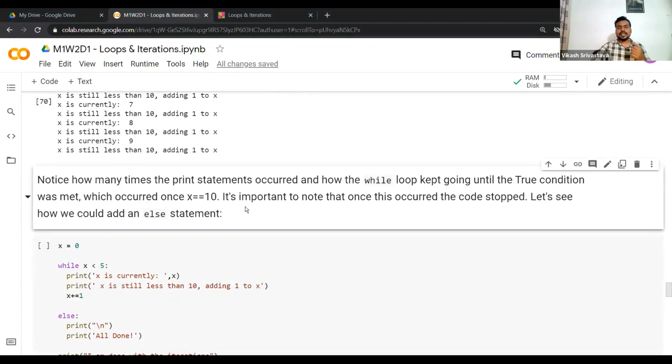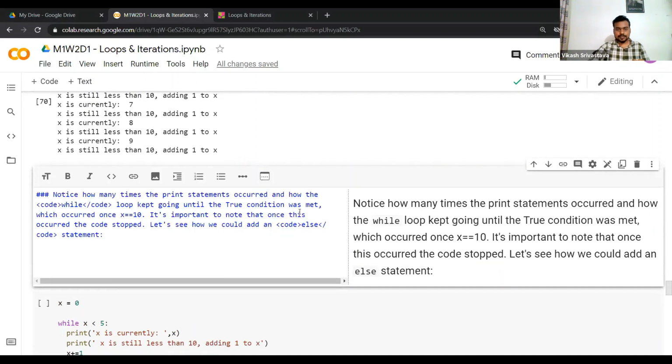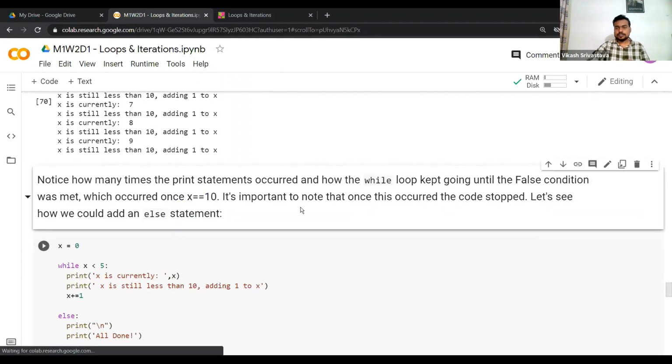So as you can notice, how many times the print statement occurred, and why, and how the while loop kept going until the false condition was met. This should be false. Okay, so it kept going until the false condition was met, which occurred when x was equal to 10, right? So important to note that once this occurred, the code stopped, right?